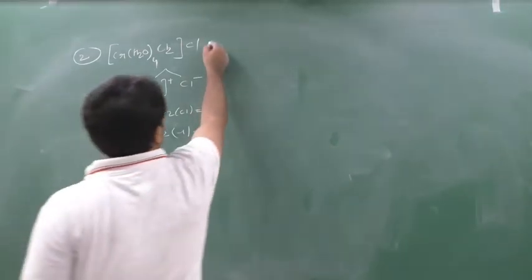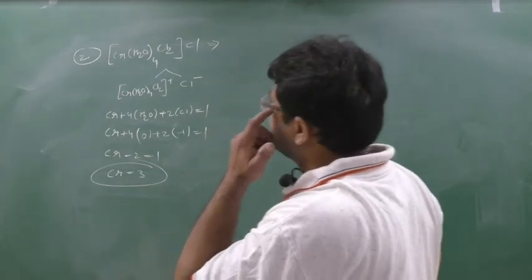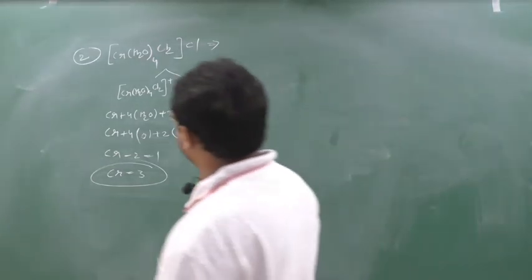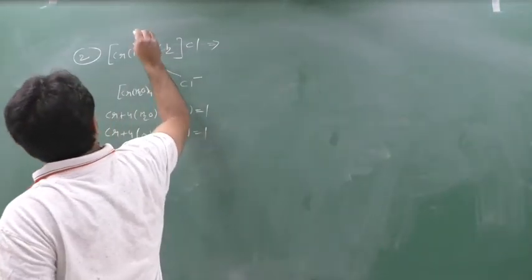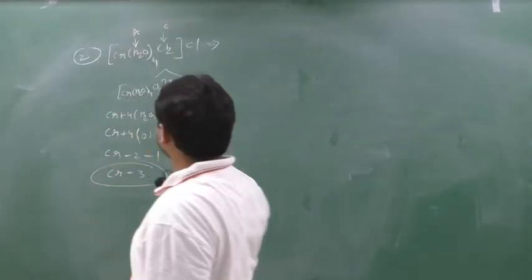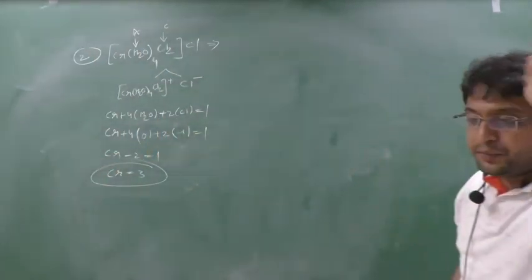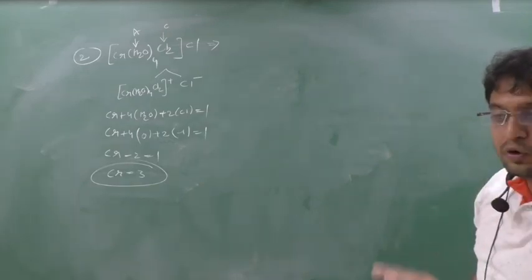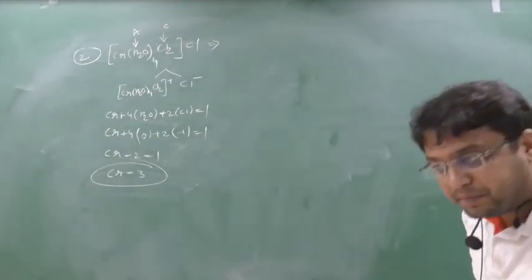Now try to give the name. See, now it is a cationic complex. So whenever it is a cationic complex, the metal should be given the name as it is. So remember the rule: first you should mention the ligand. If there is more than one ligand, name them in alphabetical order. Now see, this is water. Remember what name should be given to water? Aqua. And this is chlorine, meaning chlorido. Yes or no?